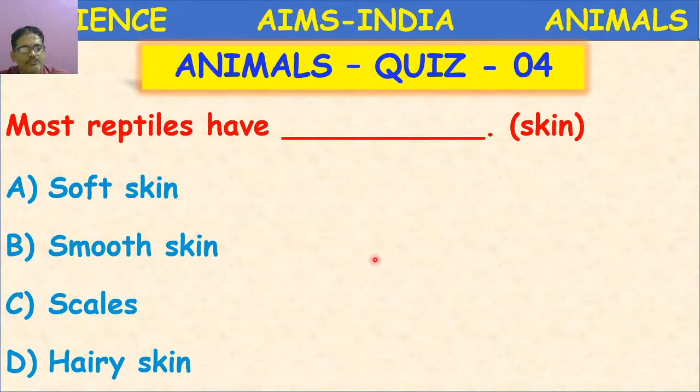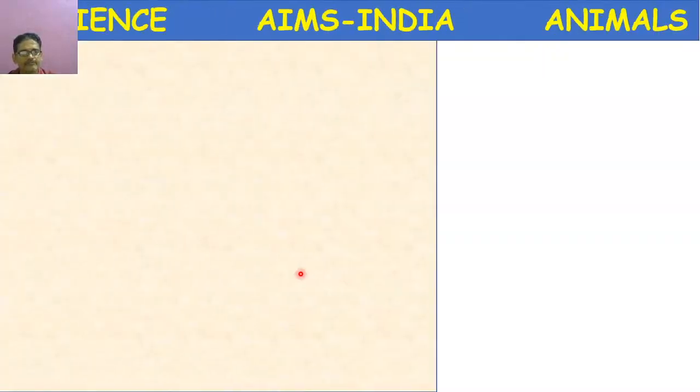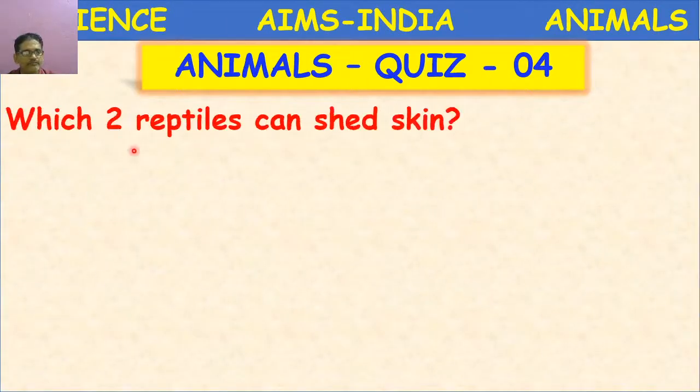C is the correct option. Reptiles possess scaly skin. Example, crocodiles, lizards. Their body is covered by tough and scaly skin. Even snakes also. Next question.